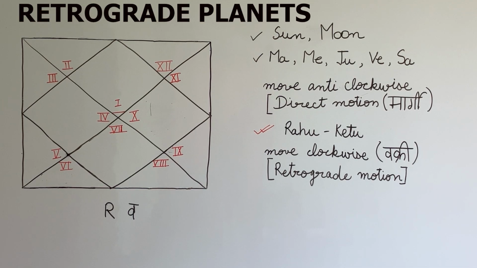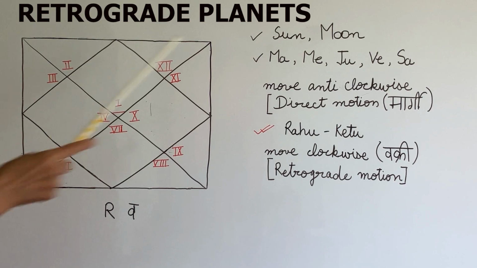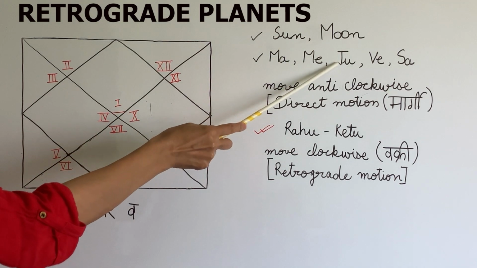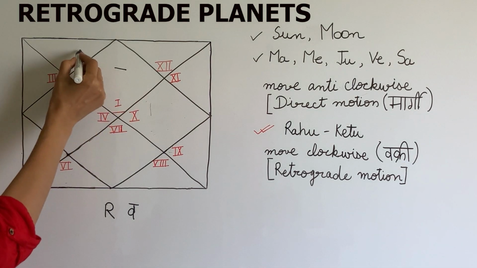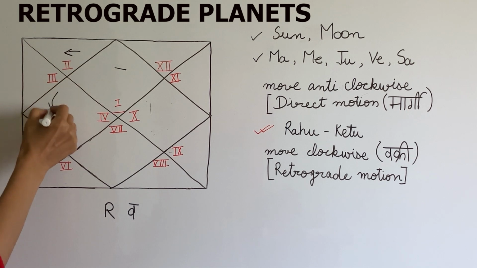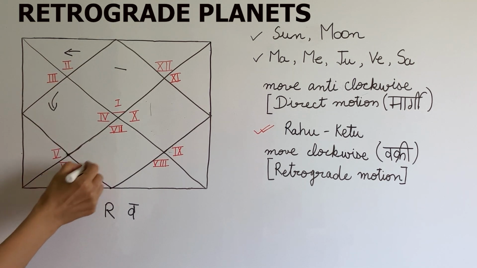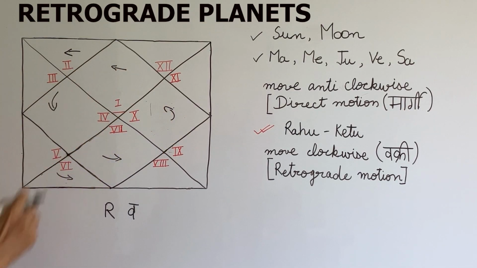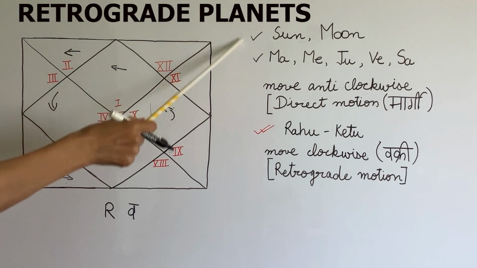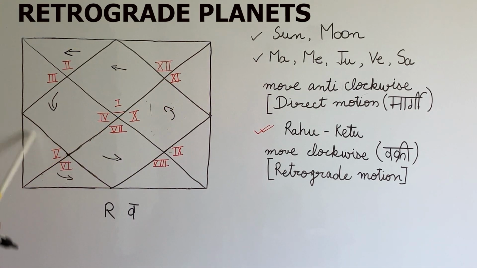We all know in Vedic astrology, Sun, Moon, Mars, Mercury, Jupiter, Venus and Saturn move in the zodiac in an anti-clockwise direction. Since this is the usual standard path followed by these planets, when they move in an anti-clockwise direction in the zodiac, they are called direct or margi. So the anti-clockwise motion of these 7 planets is known as direct motion.